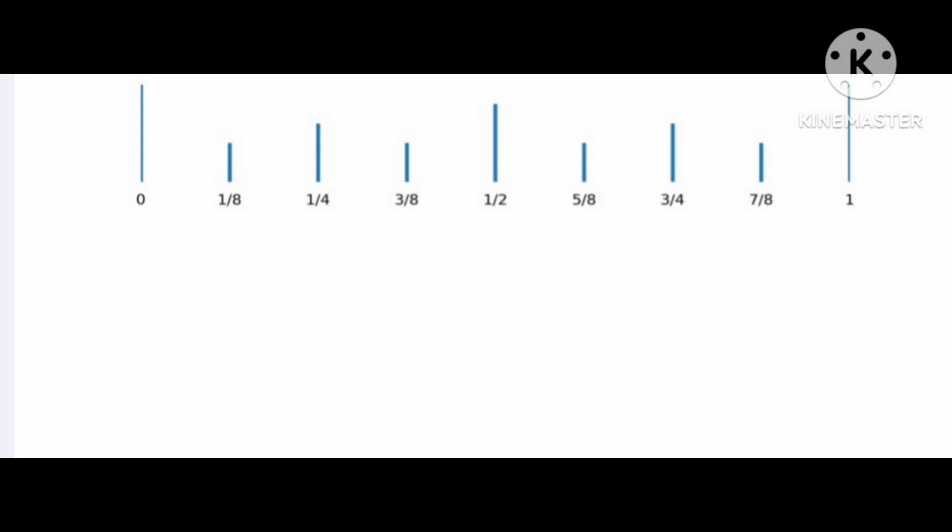2/8 becomes 1/4. The tallest line in the middle? That's 1/2 inch, 4/8. The tape measure already did the math for you. You don't count lines. You read their height.